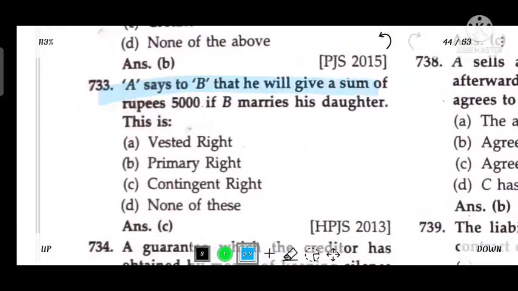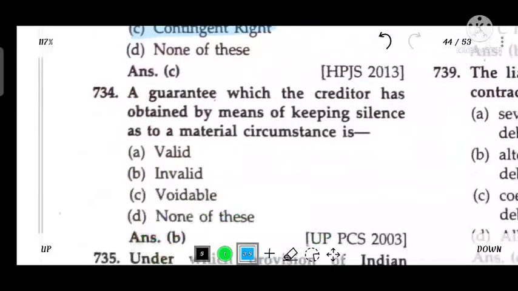A says to B that he will give a sum of rupees 5,000 if B marries his daughter. This is a contingent contract. A guarantee which a creditor has obtained by means of keeping silence as to material circumstances is invalid.